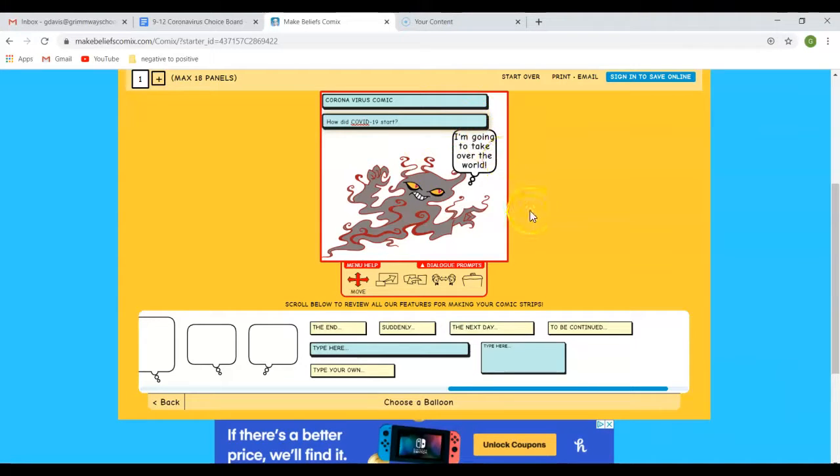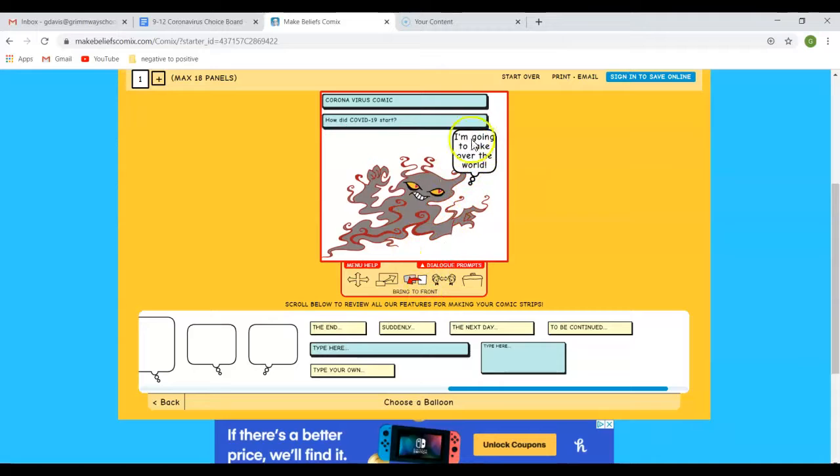And then now you see down here, it says move, scale, bring to front, flip, and delete. We already saw me use the delete, but I don't like that this is on top of my bubble. So I'm going to click bring to front, and I'm going to click my bubble.